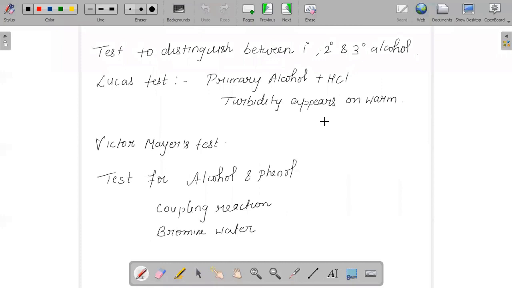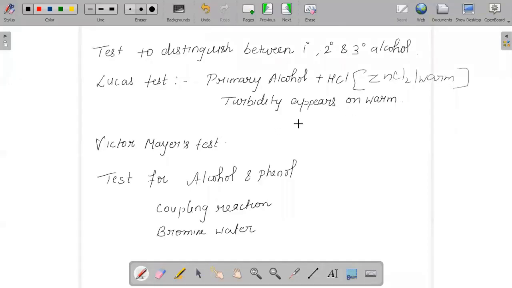And there should be a test in order to determine whether the given alcohol is primary, secondary or tertiary. So the first test which is being used on a regular basis is called the Lucas test. In Lucas test, if I treat a primary alcohol with hydrochloric acid in presence of ZnCl2 and warm, then you will get a turbidity on warming that.